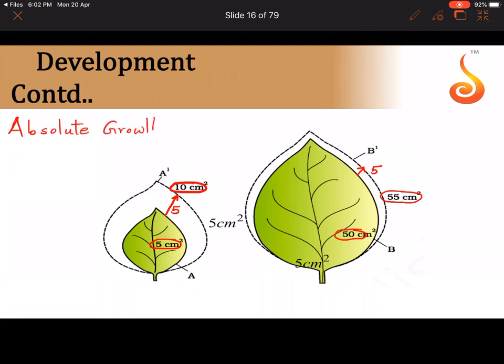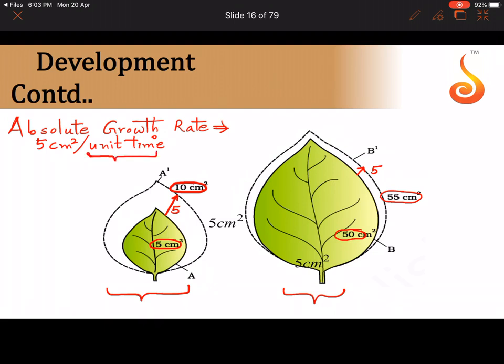Absolute growth rate is how much growth has occurred per unit time. So in this particular case, in both the cases, it is 5 centimeters square per unit time. So the growth rate in both the smaller leaf and the larger leaf is the same, because for a given time, say for example 1 month, the smaller leaf has increased by 5 centimeters square and the larger leaf has also increased by 5 centimeters square.